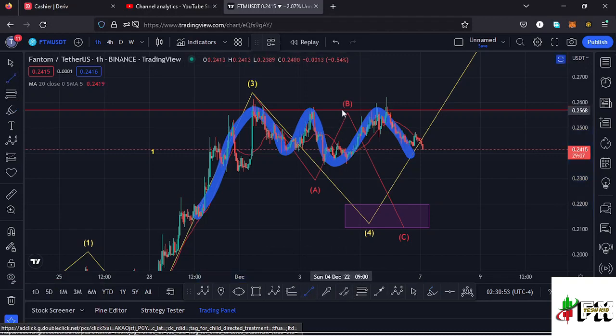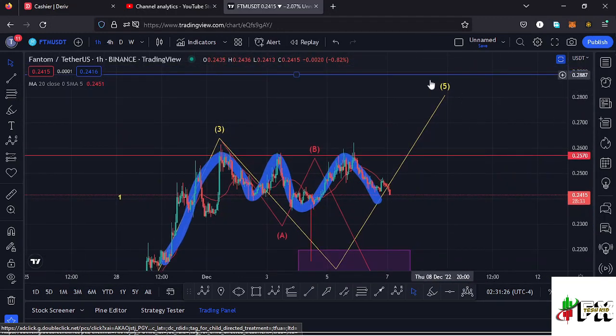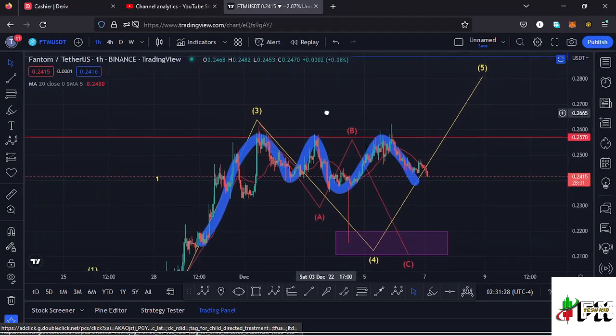So we can get that height between the tops and the neckline like that, and then place it down here to give us a minimum target area to the lower side, and that perfectly gives me a minimum target area back to around the $0.21 mark, which perfectly lies within this target area that I have drawn out over here using the Fibonacci's as the minimum retracement area to the lower side in the formation of this wave 4. So in case we continue seeing lower prices and manage to break out of this chart pattern, there are chances that Fantom is going to fully maximize the formation of this wave 4 before we see an impulsive movement to the upper side in the formation of that wave 5 to complete a higher Elliot wave count 1 to the upper side.